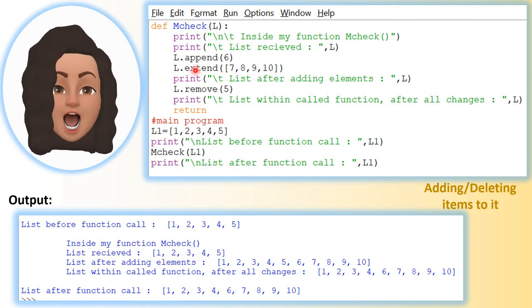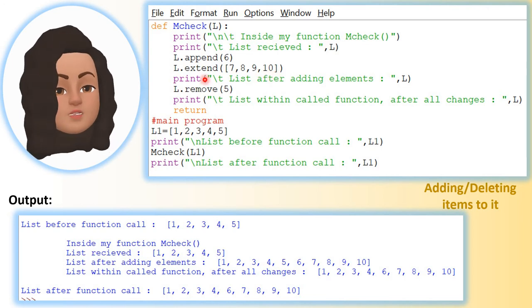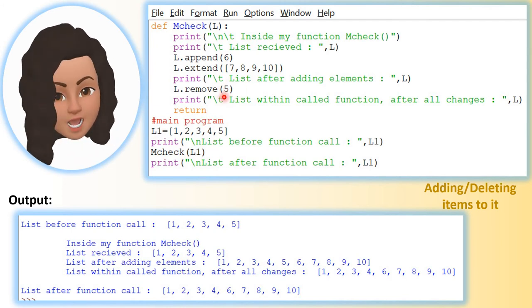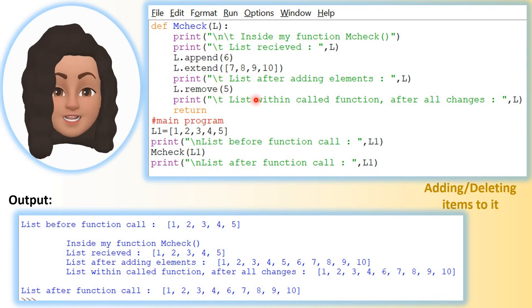Now in the next one, L dot append of 6 will add 6 to the already existing list 1 2 3 4 5, and then L dot extend of 7 8 9 10 will add 7 8 9 10 to the already existing list 1 2 3 4 5 6. Now there is a print statement, print list after adding elements, L is 1 2 3 4 5, 6 is appended, then 7 8 9 10 is also added. So now the list is 1 2 3 4 5 6 7 8 9 10.